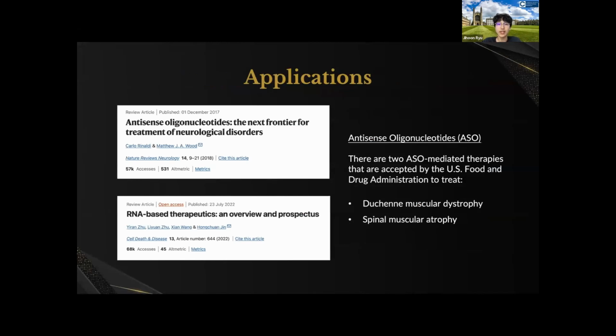ASOs, antisense oligonucleotides, are accepted by the U.S. Food and Drug Administration to treat two dystrophies, which are Duchenne muscular dystrophy and spinal muscular atrophy. So we could see that the discovery of antisense transcription would lead to other applications in the medical and biological fields, and is impacting the world currently as well.